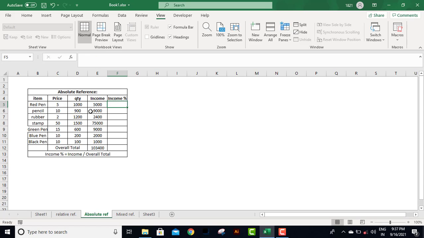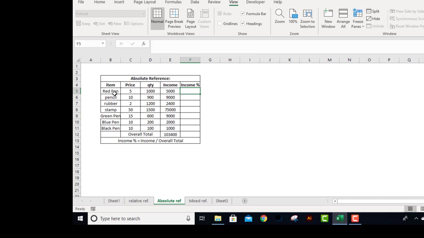Let me show you. So we have data in front of us. This is item, price, quantity, income, and here we have overall income. So overall income is equal to all the income. I want to calculate the percentage of red pen from the overall income. So that is equals to the individual income, divided by the overall income, and press enter. So red pen is contributing 5% of the overall income.